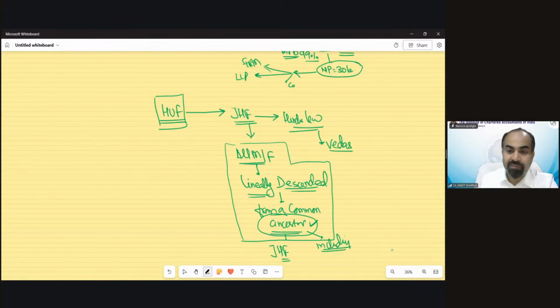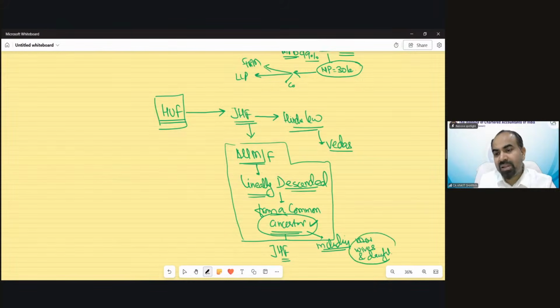Like you residing in a family, your sister's ancestors, your brother's ancestors, your father's ancestors are the same, but your mother's ancestors are different. Understand? Your mother's ancestors are different, but including wives and daughters.